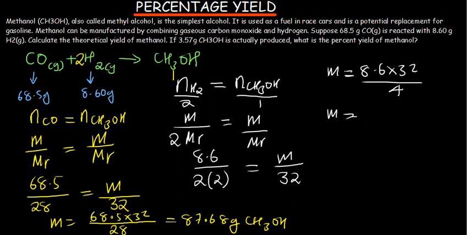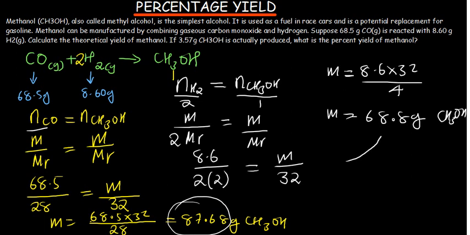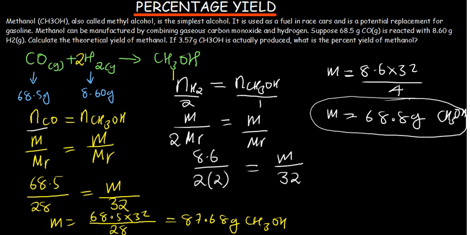This is going to give us 68.8 grams of methanol. So you see, if you use carbon monoxide, you are getting 87.6 grams of methanol, and when you use hydrogen, you are getting 68.8 grams of methanol. This means that hydrogen is a limiting reagent. So the answer is this one.